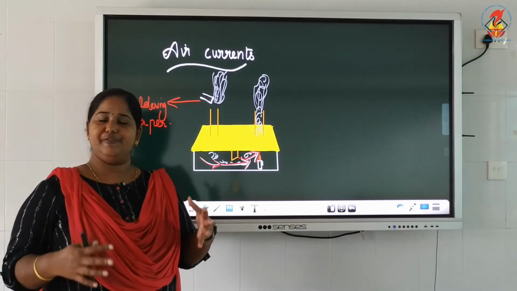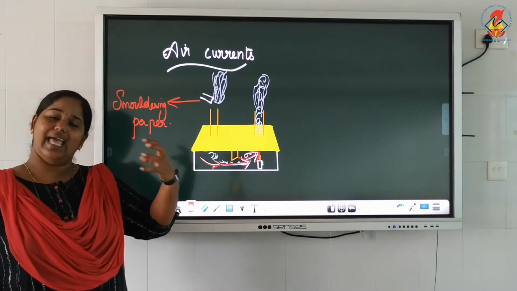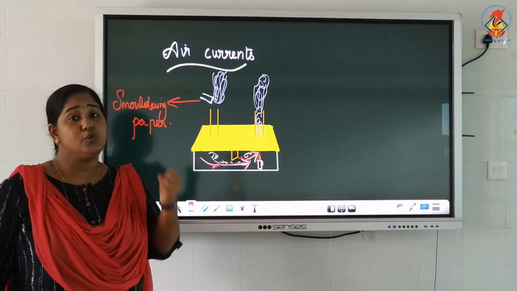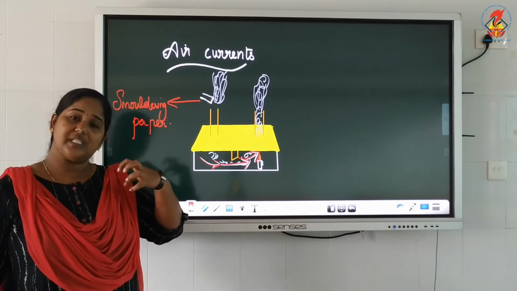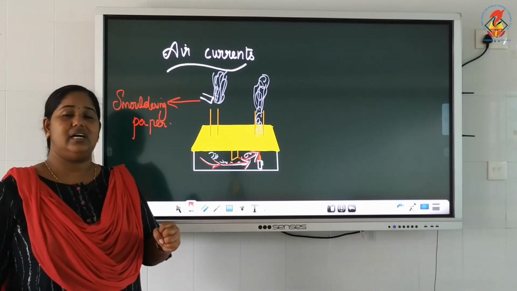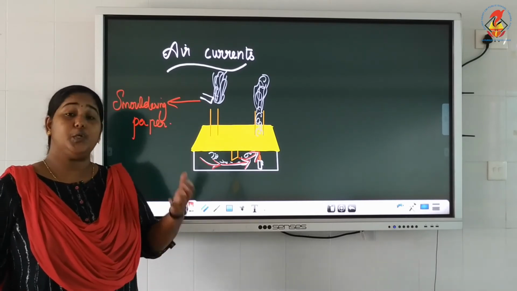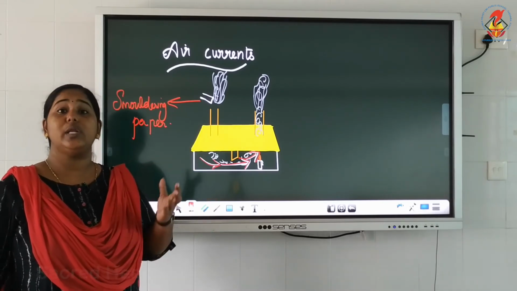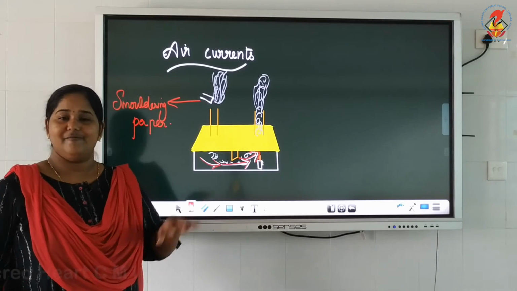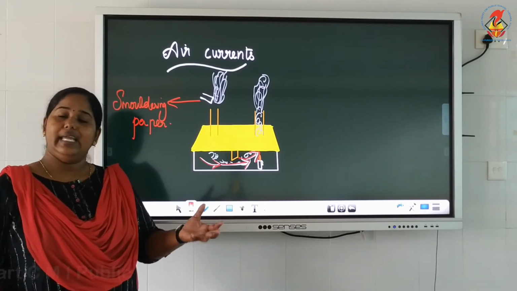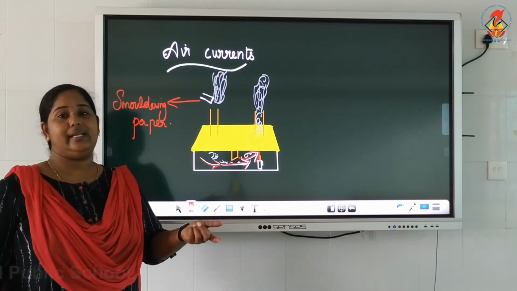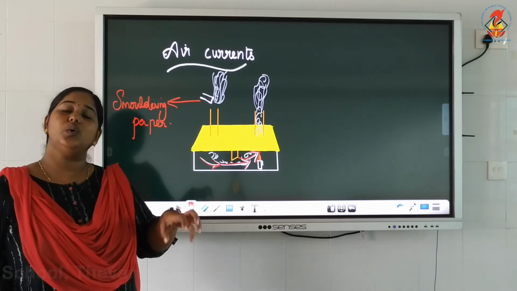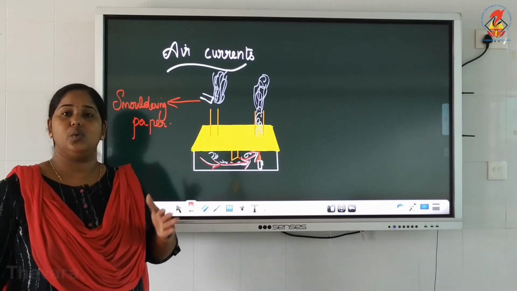So this difference, that means land or sand absorbs heat much faster than water during daytime, and it cools down faster than water during night time. Whereas water gets heated up during daytime slowly and it cools down during night time also slowly.